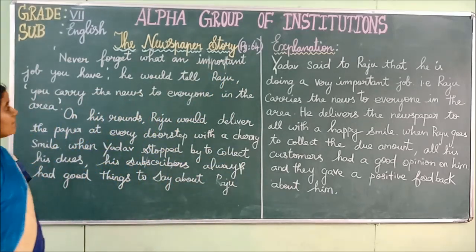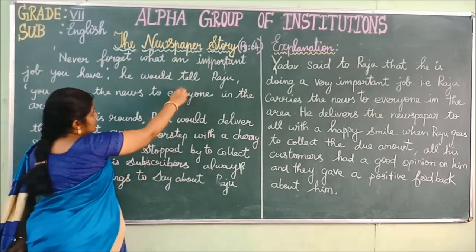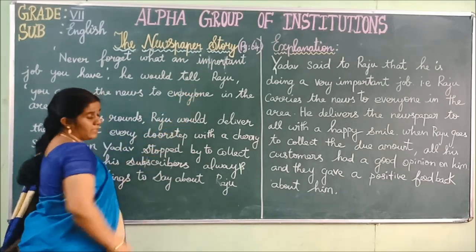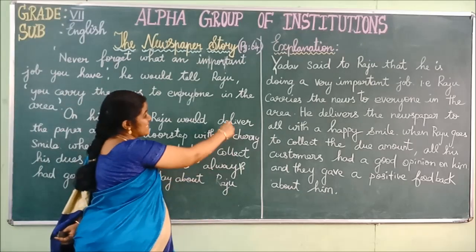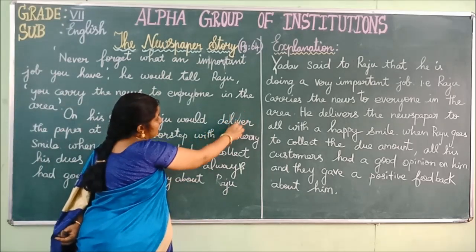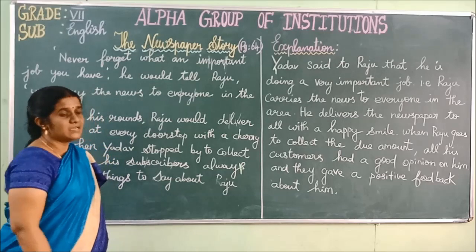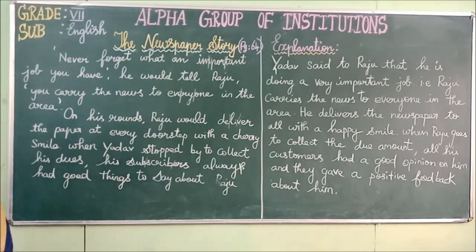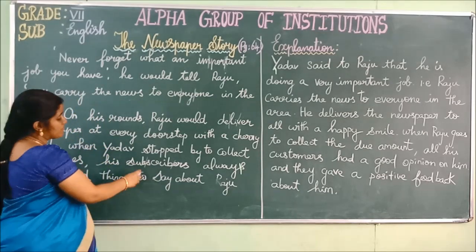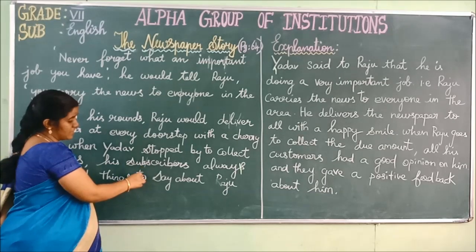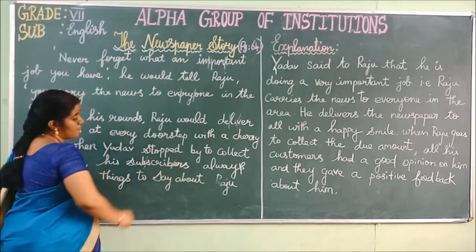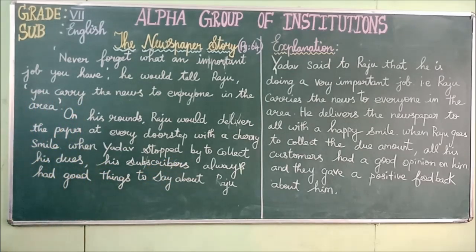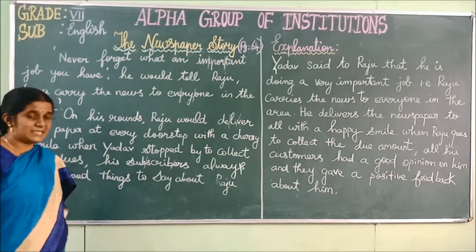Okay, and then everyone. Everyone. Okay, so it is everyone. Deliver. Deliver also has 3 syllables. Deliver. Okay, children? Deliver. Subscribers. The word subscribers also has 3 syllables. Subscribers. Okay, subscribers. And now we will see the explanation for this passage.